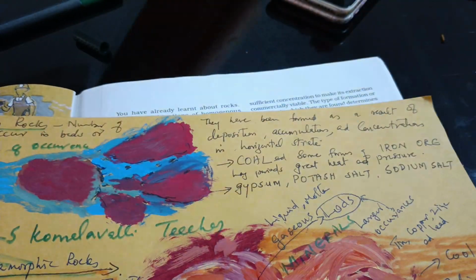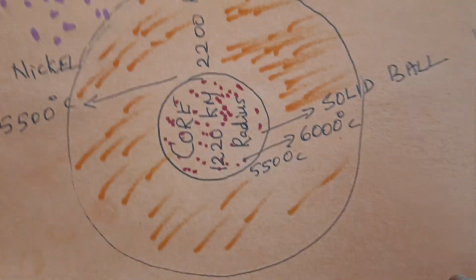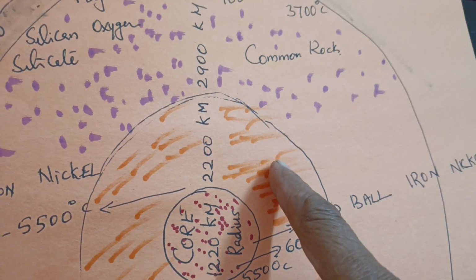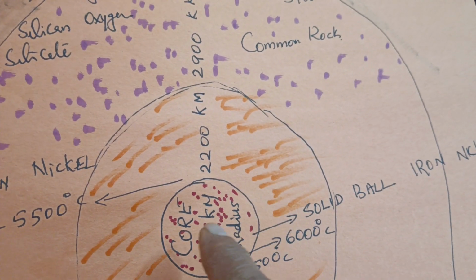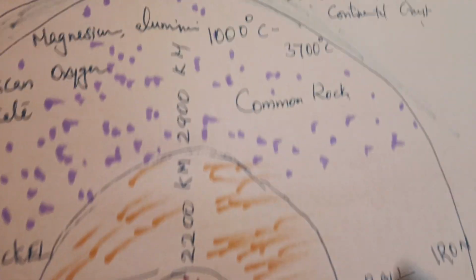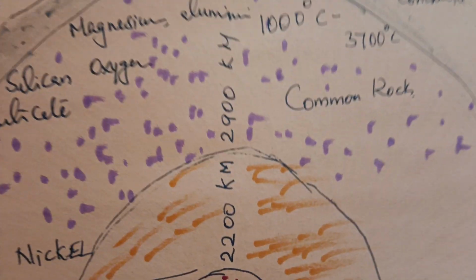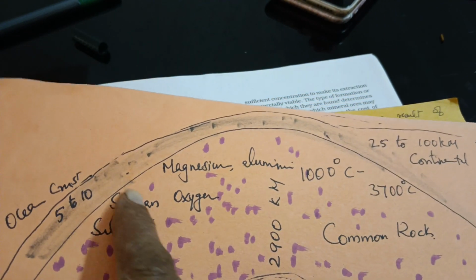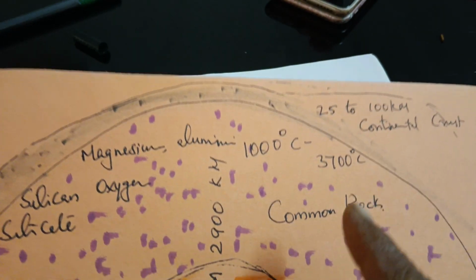Before that, let me show what I have drawn, not in a proper form. This is the core, and this is the inner core, this is the outer core, this is the mantle, and the top one is the crust.